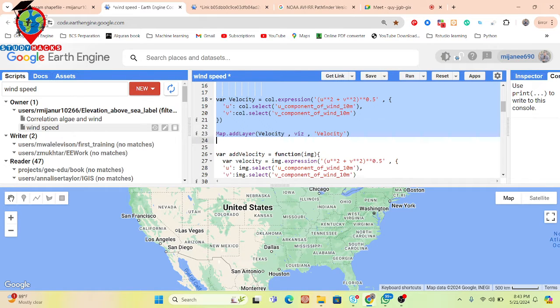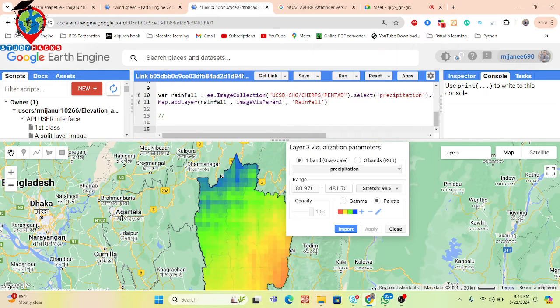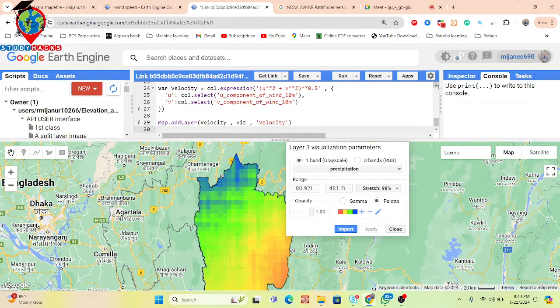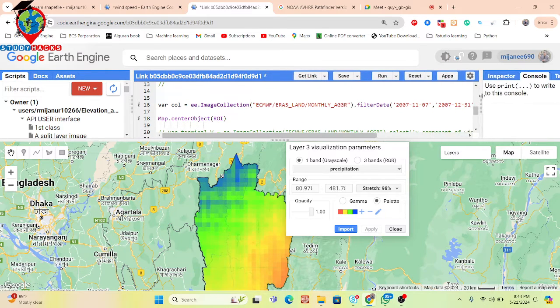And further we try to add the velocity. I simply copy and paste here. So this time we calculate the velocity, and I put the time period; any time period you can put in here.